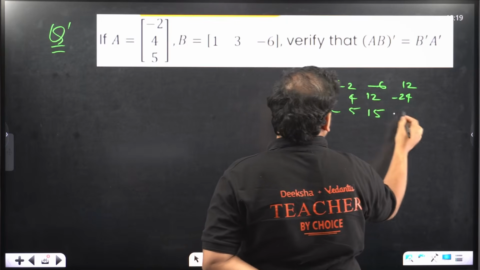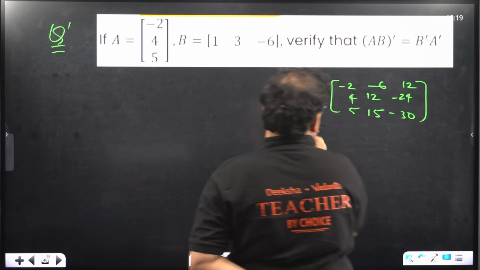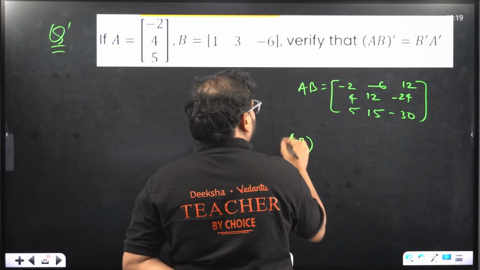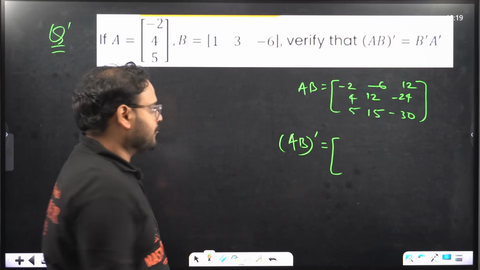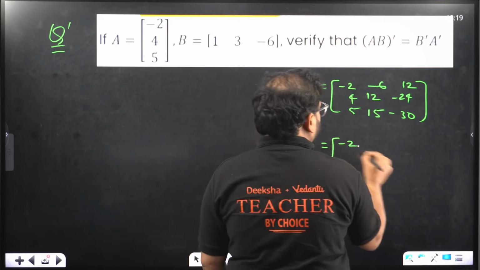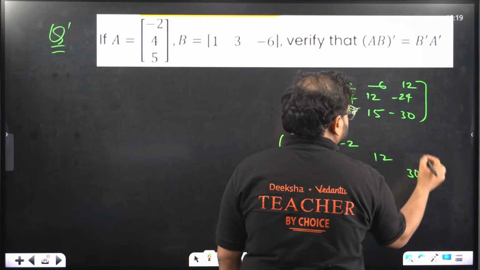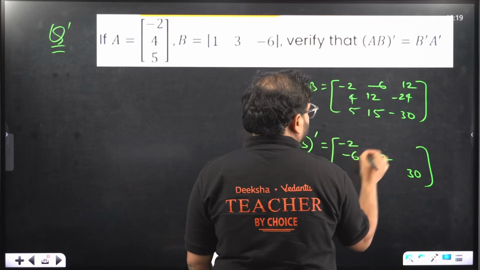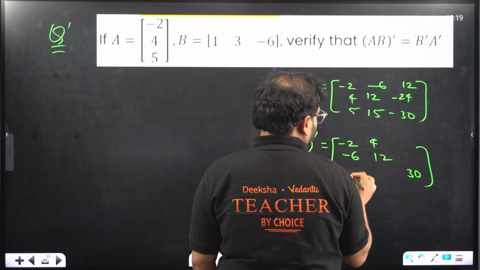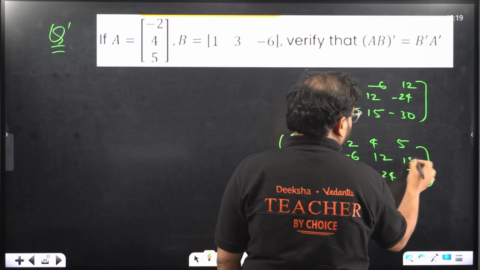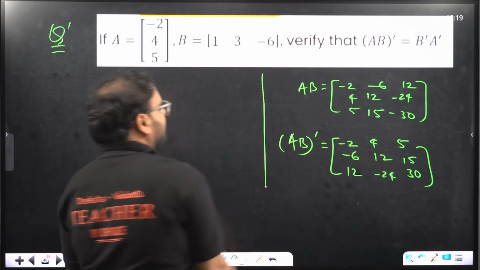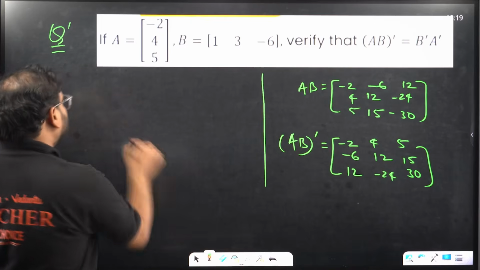5, 15 and minus 30. That's AB. But now we're going to find what? AB dash. What happens in this case? Minus 2, 12 and 30 as it is. Theta transpose, minus 6 comes here, 4 goes over there. 12, 5, minus 24 and 15. That's my AB dash. What is the next step? Finding B dash.